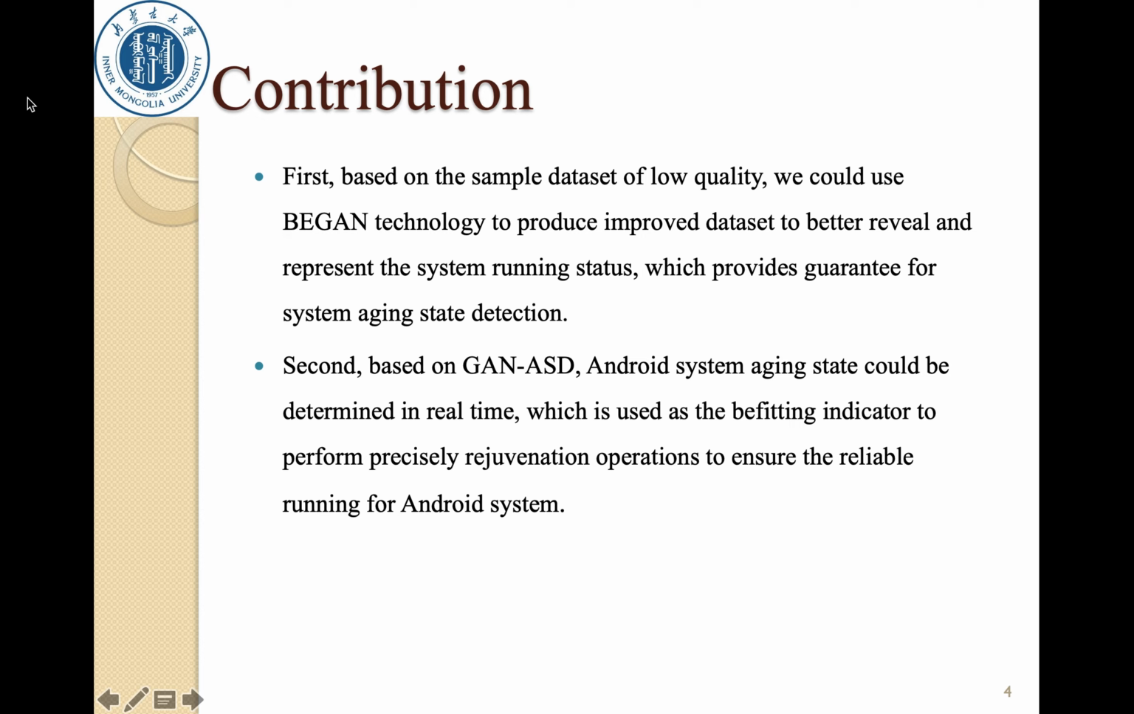Firstly, based on a sample dataset of low quality, we can use the GAN to produce improved datasets that better reveal and represent the system running status, which provides a guarantee for system aging state detection. Secondly, based on GAN-ASD, the Android system aging state can be determined in real time, which is used as a fitting indicator to perform precise rejuvenation operations to ensure reliable running of the Android system.